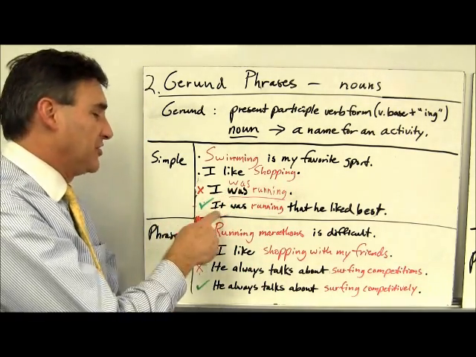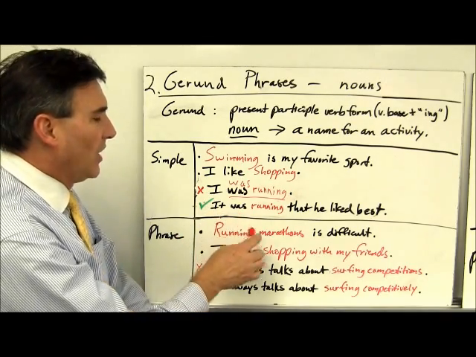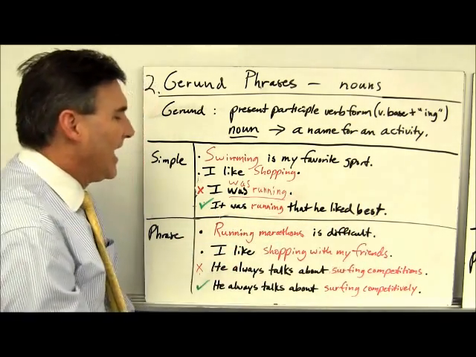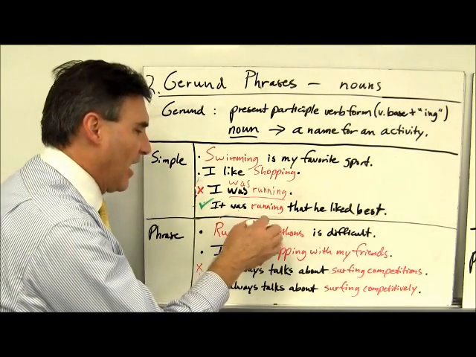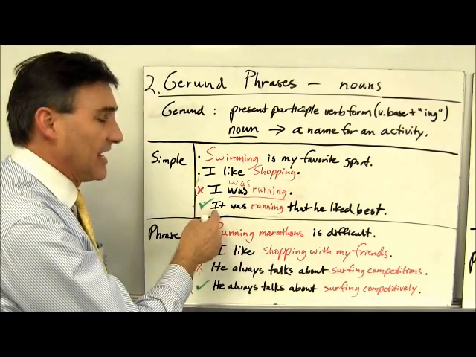However, we could change things around and say this: it was running that he liked best. And here now, was is working as a linking verb, and running can now be a predicate nominative. The same thing as it.